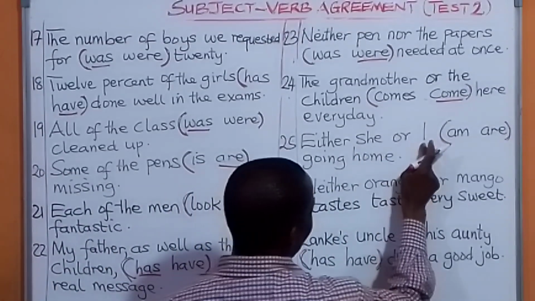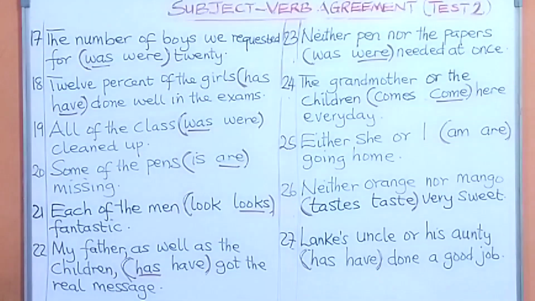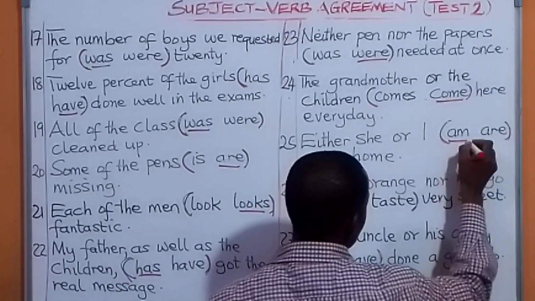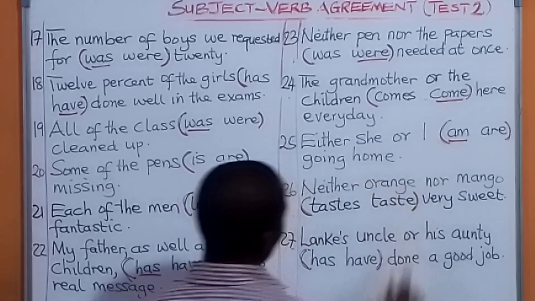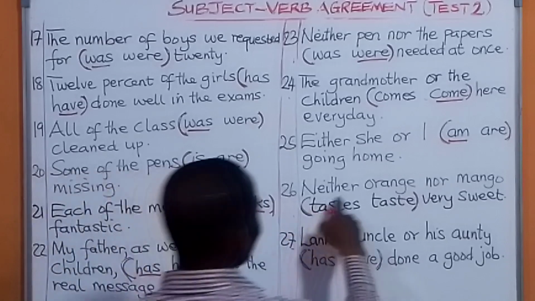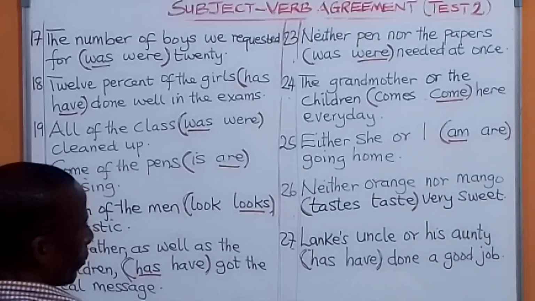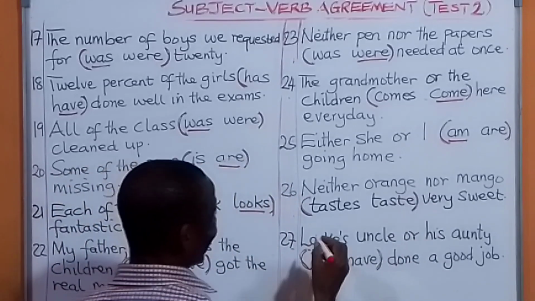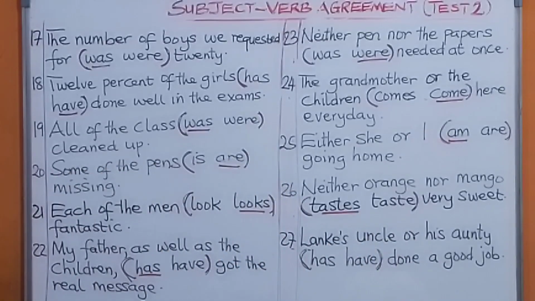Either she or I. We say when you have 2 subjects, where you have I there, you are going to put the I last and follow it up with am. So either she or I am going home. Okay? Next one. Neither orange nor mango, we are going to follow it with a singular verb. Tests very sweet. Okay. Last one.